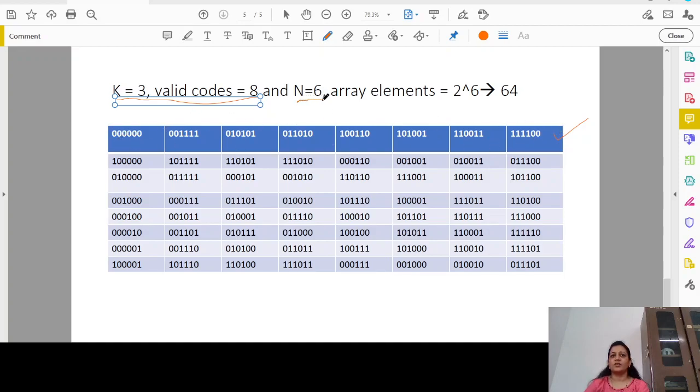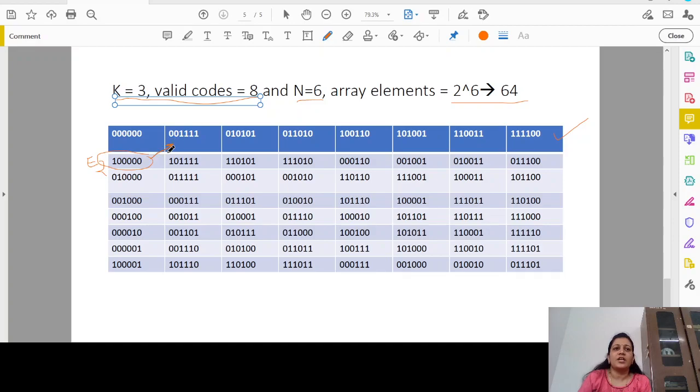And since n is equal to 6, the total number of array elements is 64. Therefore, in this standard table, we have 64 elements. It is an 8 cross 8 standard array that contains 64 elements. Now I have to choose one of the error patterns. Therefore, I will choose E2, which is not the same as any of the code words that we have used here. You can see that this combination is not matching with any of the valid code words. Therefore, I will choose this as one of the error patterns.